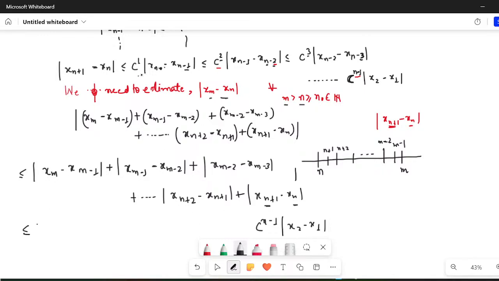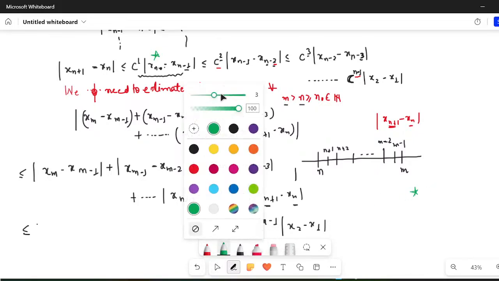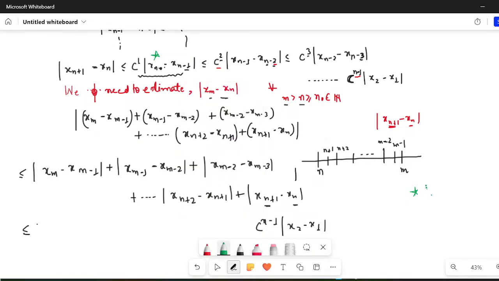Just think about this. If I'm writing xn minus xn minus 1, it is ultimately less than or equal to what? It is ultimately less than or equal to c raised to power n minus 1 modulus of x2 minus x1.